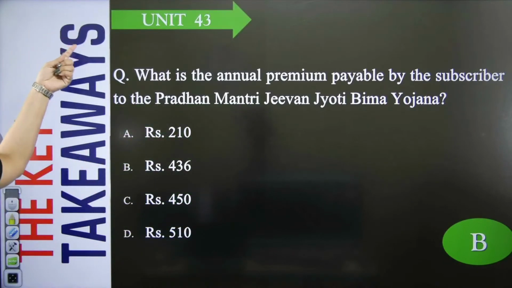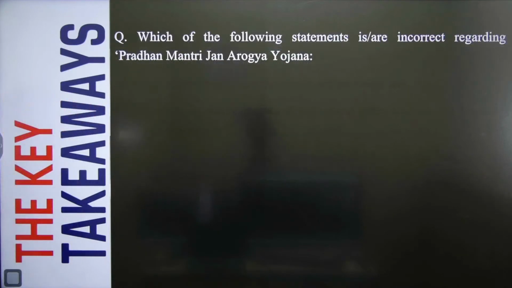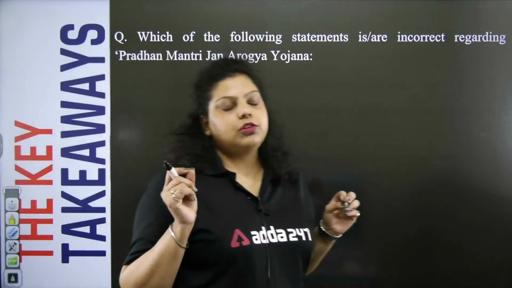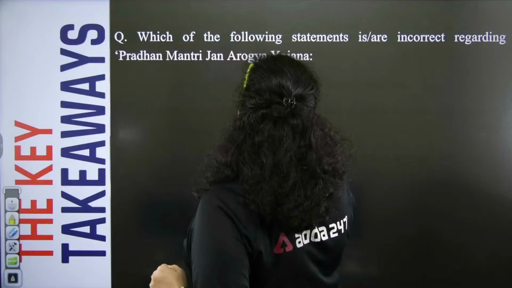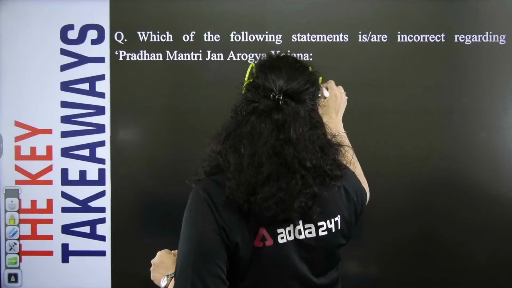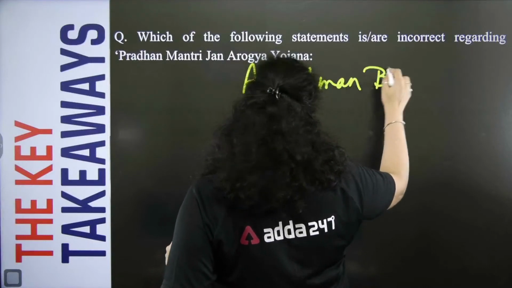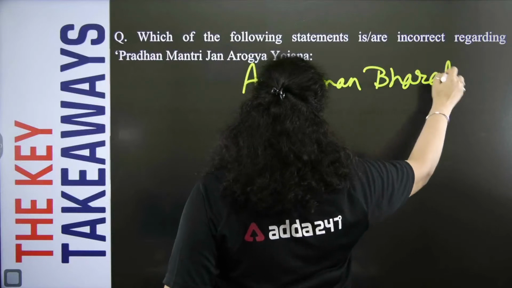And this question belongs to your unit 43, that is your insurance. Now, which of the following statements are incorrect regarding Pradhan Mantri Jan Arogya Yojana? Actually, in May 2023, they haven't asked about the Jan Arogya Yojana, but they have asked about the Ayushman Bharat scheme. You all have heard about this scheme, right?